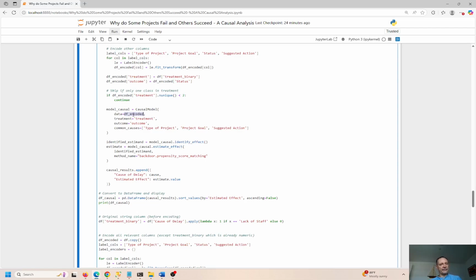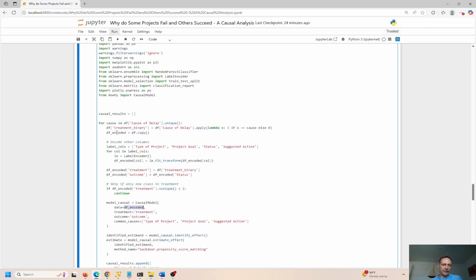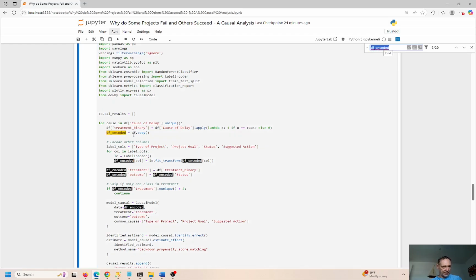So we have data. DF is encoded right here. So here's the encoded model. I'm taking the data frame.copy so I don't mess around with the original data frame and do all the work on the encoded model right here. So it's always good practice. You can use the same data frame if you want. You can have the data frame over here and encode that. I like to take a copy of this.